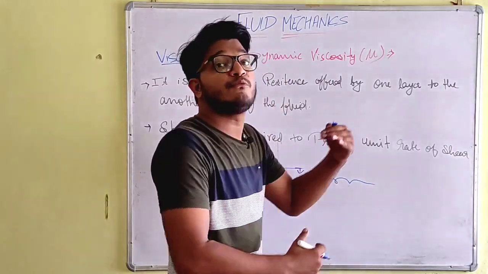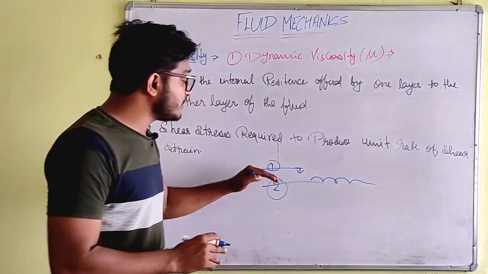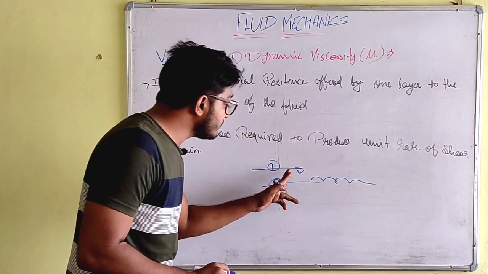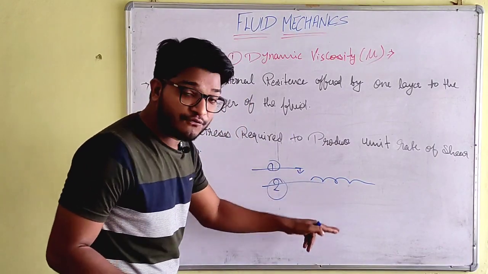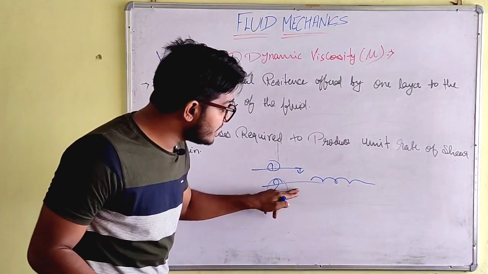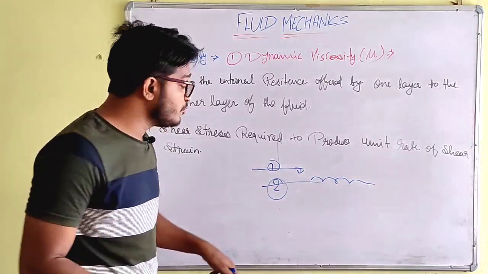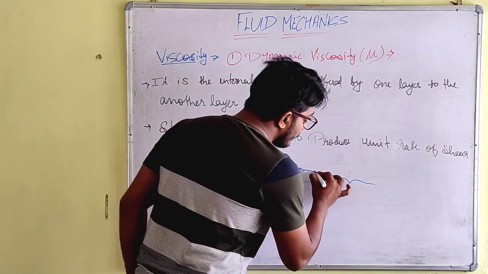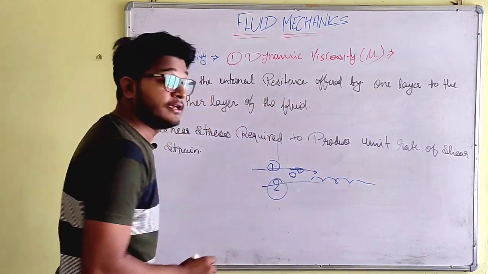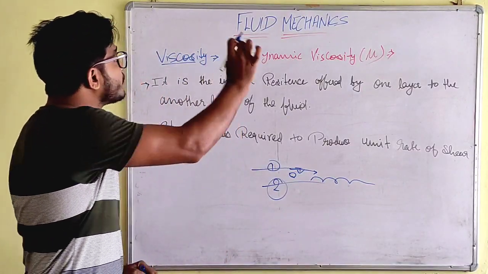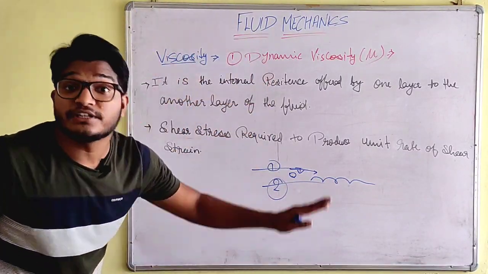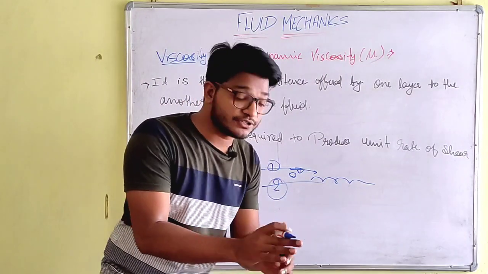That's how you move forward. So just to move this layer forward, it needs to generate a resistance on layer 2, and this is how it will move forward. This resistance is called the viscosity, the dynamic viscosity.